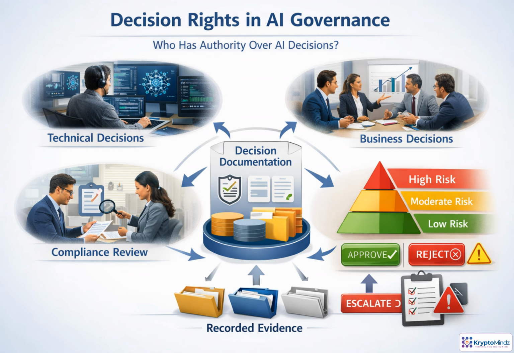Decision rights make governance practical by separating authority. Engineers may decide whether a model meets technical performance standards, but they should not alone accept legal, ethical, or business risk. Business owners judge value and operational fit. Compliance teams interpret regulatory obligations. Risk leaders decide whether remaining exposure is acceptable. As risk increases, approval authority should move upward, and unresolved issues need a clear escalation path. Every decision should leave an audit trail. Who approved it, why, under what conditions, and what evidence supported the choice.